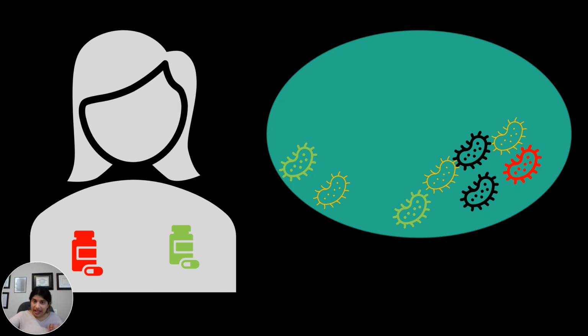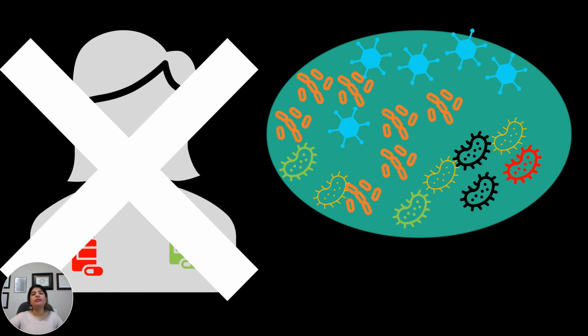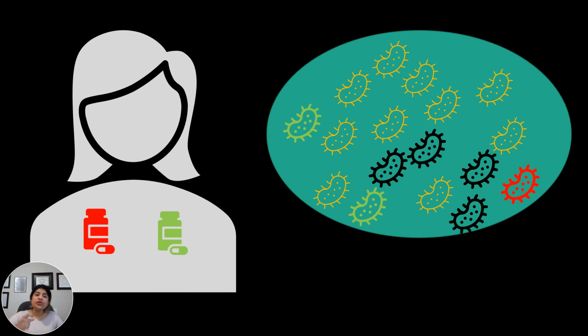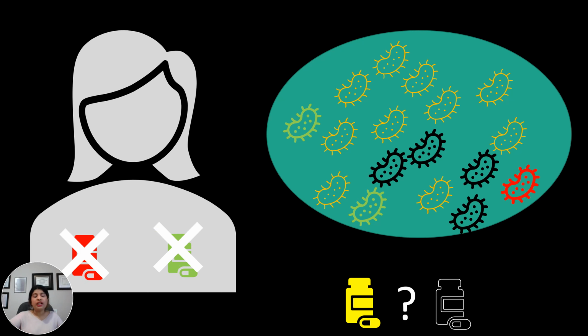So even with humans, say we originally had an issue with these red and green bacteria, but now they're not a problem anymore because their mutants or competitors, like this orange and blue bacteria, are now growing in the body. These red and green pills won't work anymore. And as I said, if there are new strains, these black and yellow bacteria growing in our body, these old red and green antibiotic pills will not work anymore because our bodies are full of these resistant yellow and black bacteria now. And for that, now we need to find a new antibiotic medicine.